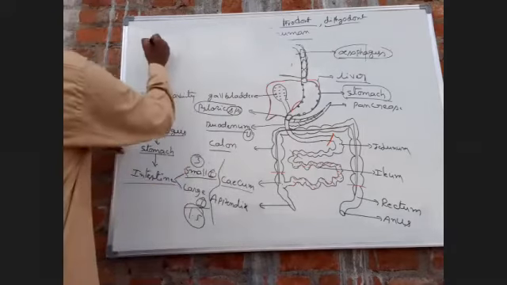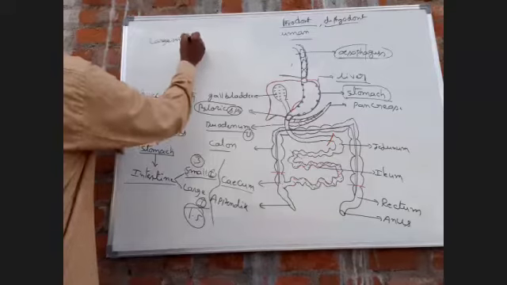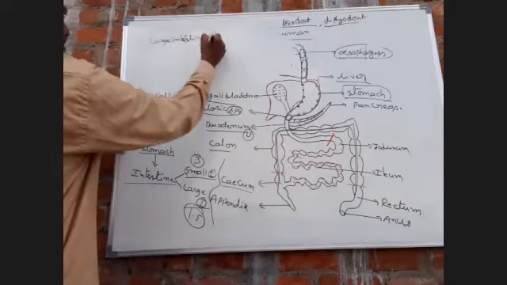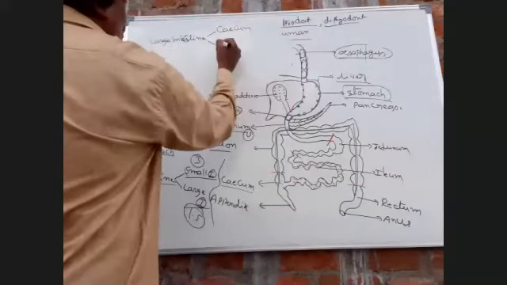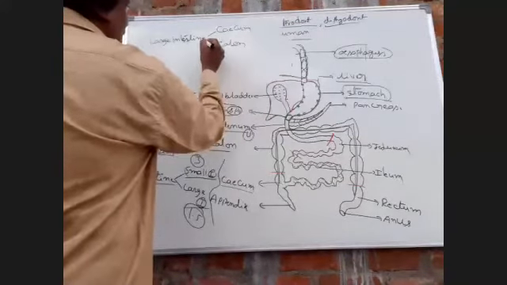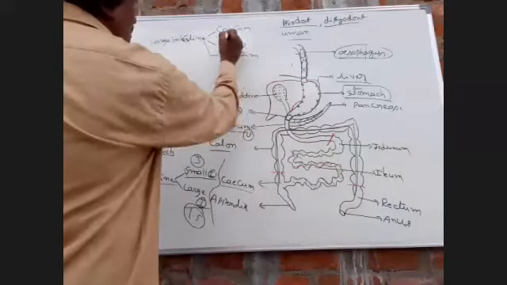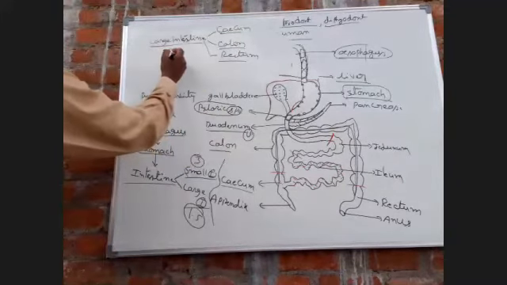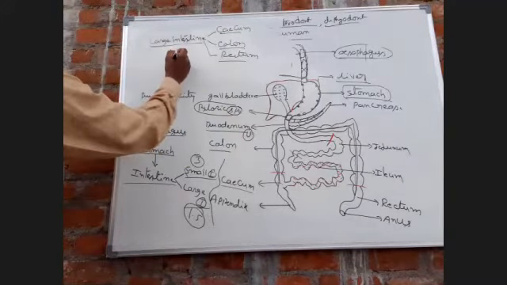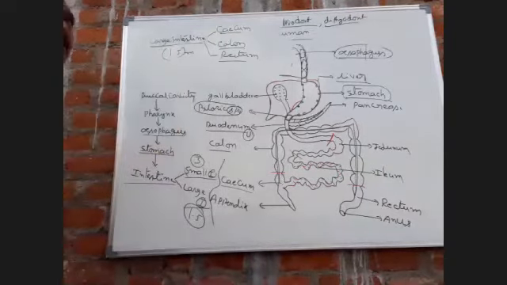Large intestine: cecum, colon, and rectum. Three parts are present in the large intestine. The total length of the large intestine is 1.5 meters.